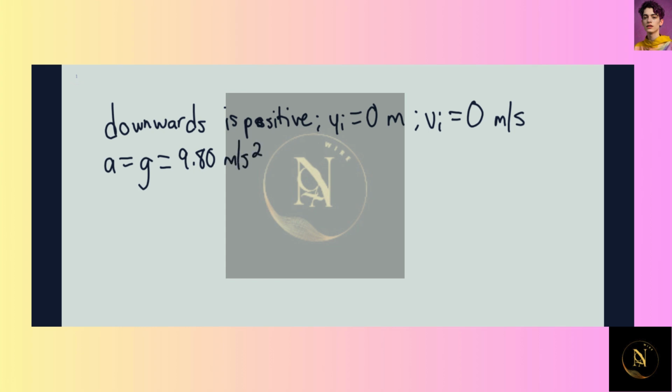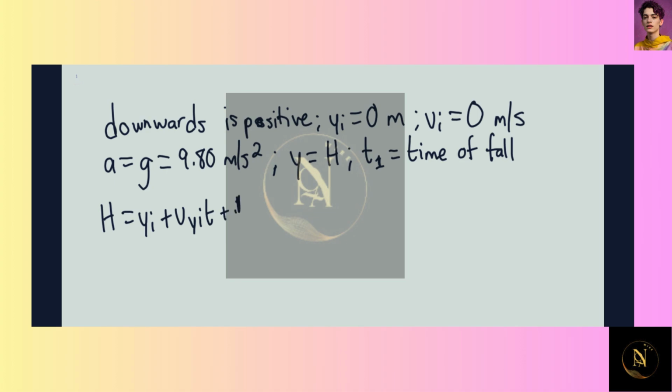The displacement y would be equal to h, the height of the cliff, and the time of the fall would be equal to t sub 1. So h is going to equal y initial plus vy initial t plus 1/2 g t squared. Again, y initial is 0, vy initial is 0, so this equals 1/2 g t sub 1 squared.